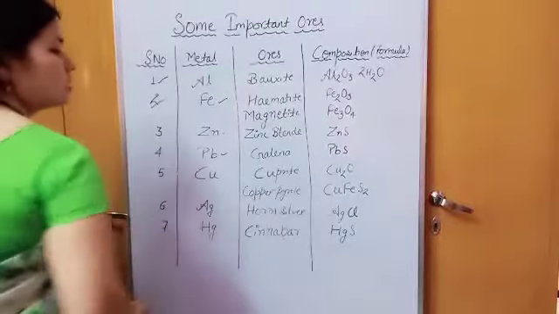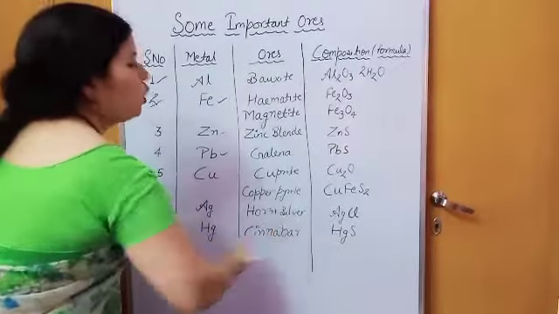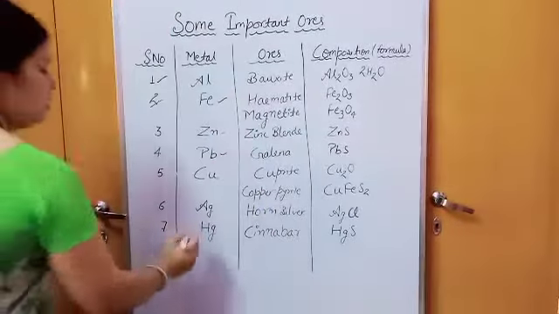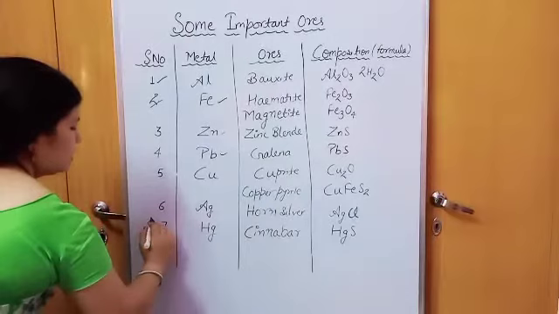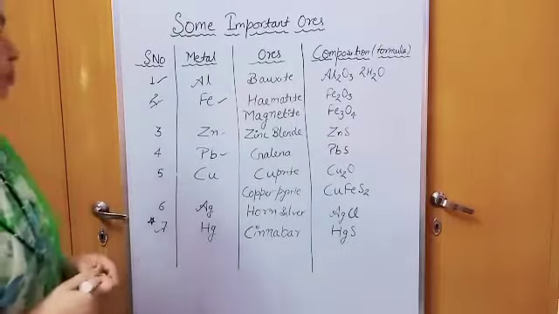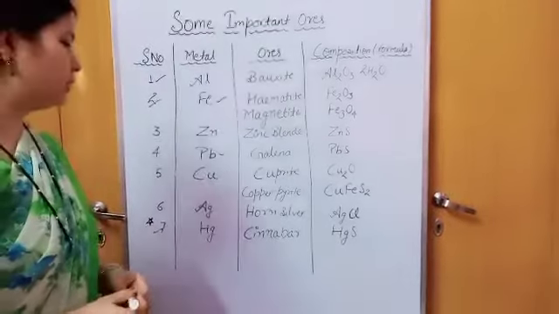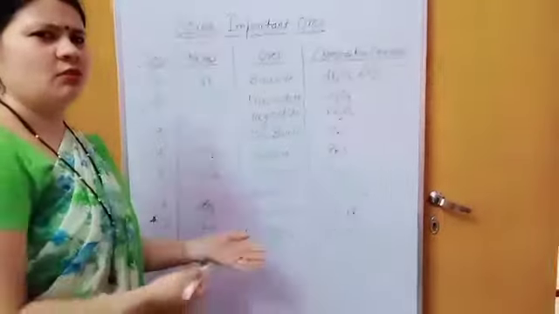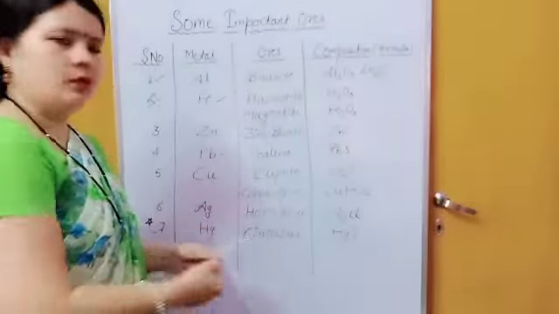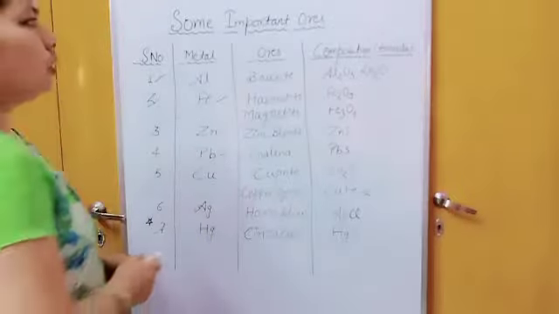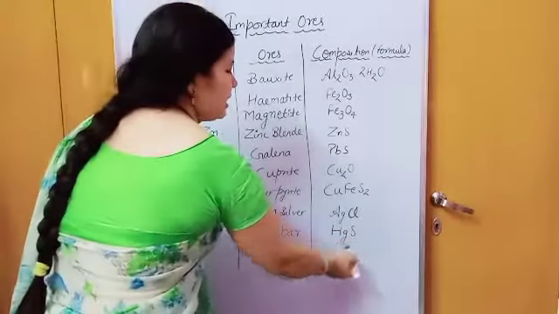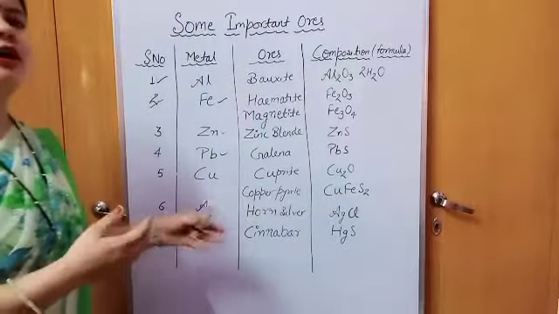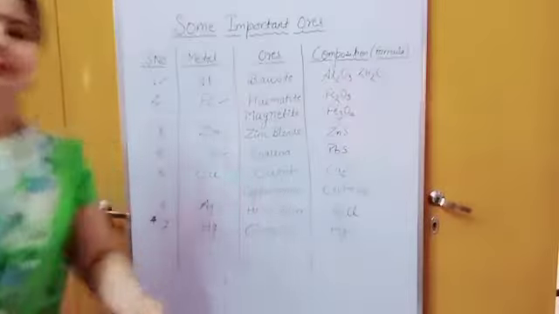Now silver: the important ore is horn silver, formula AgCl. Then Hg, the symbol of mercury. The important ore is cinnabar. Someone calls it chinabar also, but it's cinnabar, and the formula is HgS. Again, it's a sulfide ore. So these are some important ores that you have to learn.